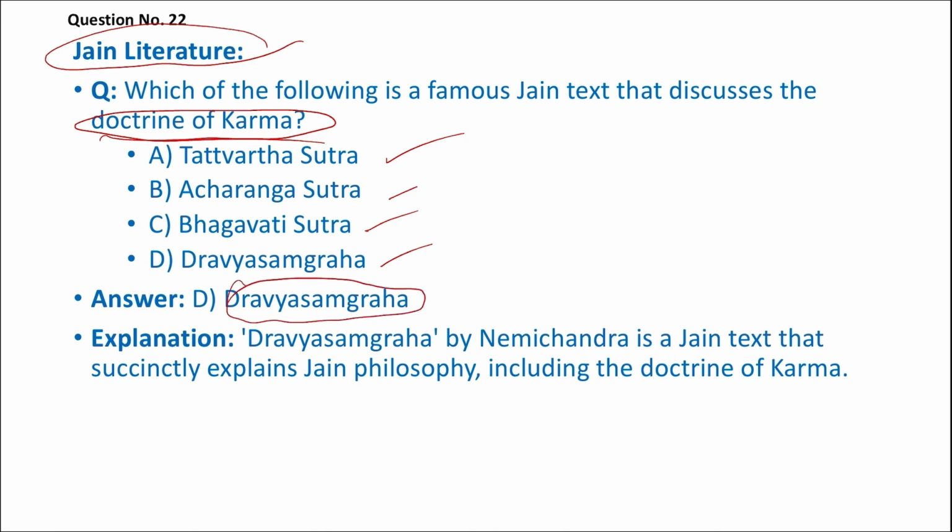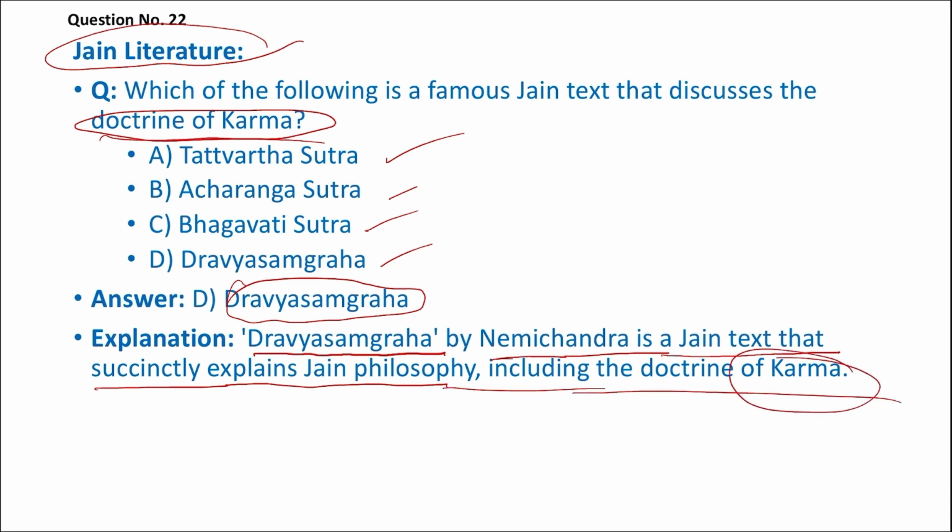Dravya Samgraha is the right answer. It deals with the doctrine of karma in Jainism, right? So Dravya Samgraha, written by Acharya Nemichandra, is the main text that succinctly explains Jain philosophy, including the doctrine of karma.